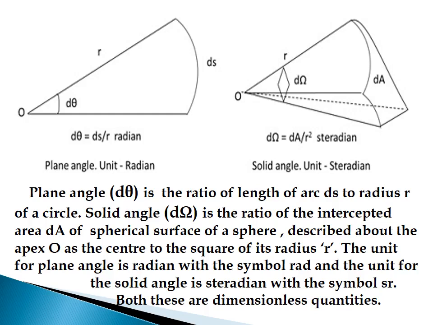Its SI unit is steradian and its symbol is sr. These two physical quantities, plane angle and solid angle, are dimensionless quantities. What is dimension of a physical quantity? Its detailed study will be in following class.